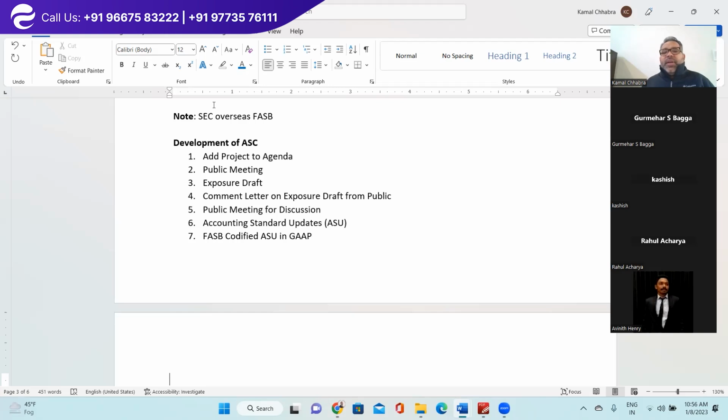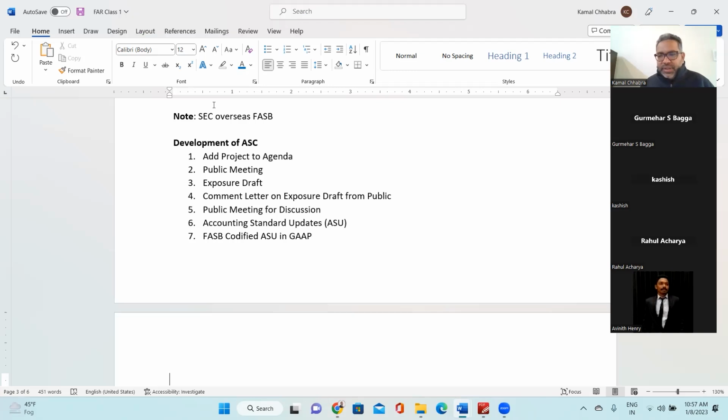Once they receive public confirmation, they draft what is called an exposure draft of the accounting standard: how that standard will look, what the change will be from the existing standard, or if it is altogether a new standard, what the complete framework of that standard would be. That is called an exposure draft.